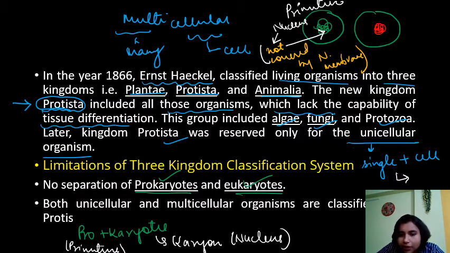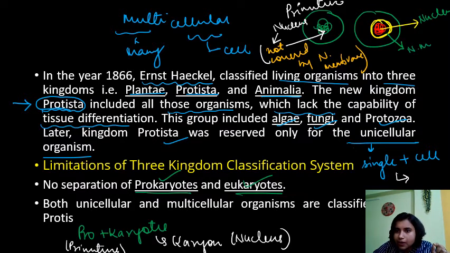Suppose this nucleus is covered by a definite membrane. Let me draw the membrane here so that you can see it very nicely. So you see this is a membrane, right? This is your nucleus, and this nucleus is surrounded by a covering, yellow color. We call it the nuclear membrane.